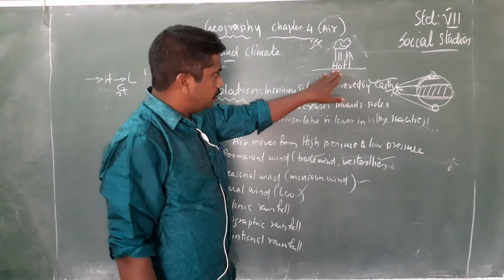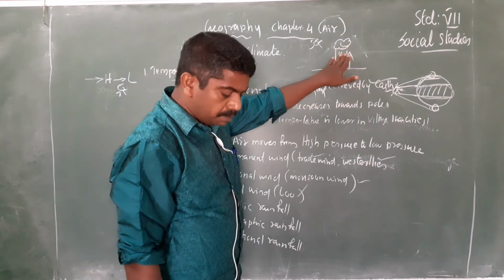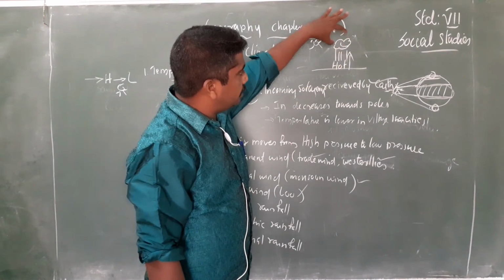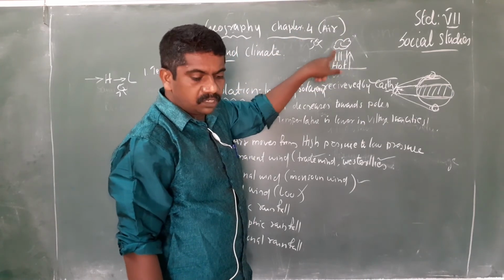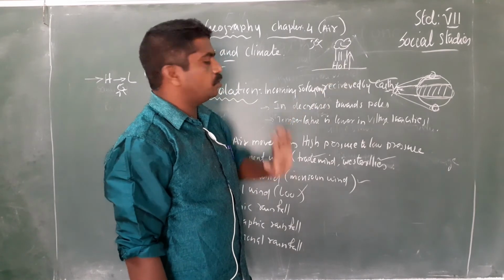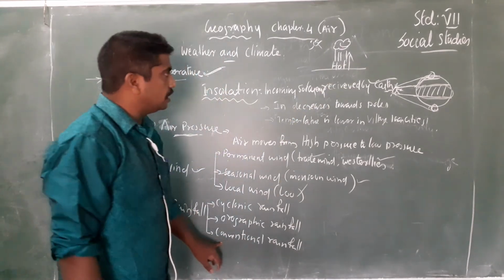On the land, the hot air will go up and meet with the lower air in the sky and form the clouds, and rainfall occurs. This is conventional rainfall.